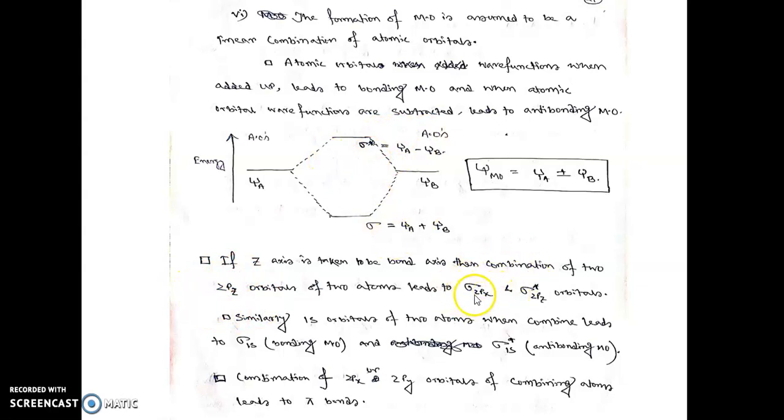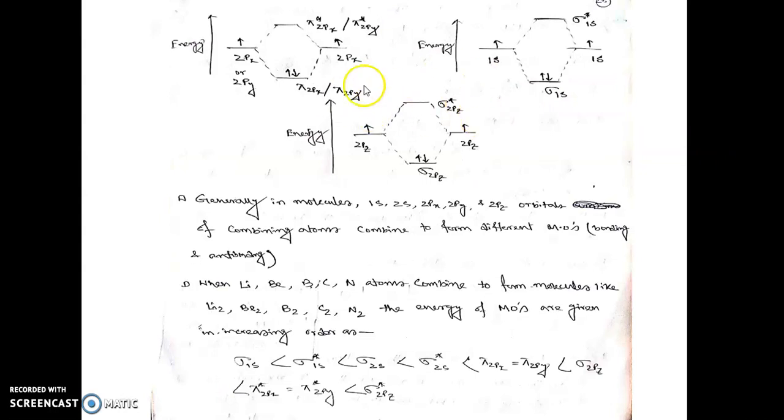But the combination of 2px and 2py orbitals of A and B will form pi 2px and pi 2py as bonding MOs, and pi star 2px and pi star 2py as anti-bonding MOs. So the combination of 2px orbitals of two atoms will form the pi bonding MO and pi anti-bonding MO, and 2py orbitals will also form a pi bonding MO and pi anti-bonding MO.